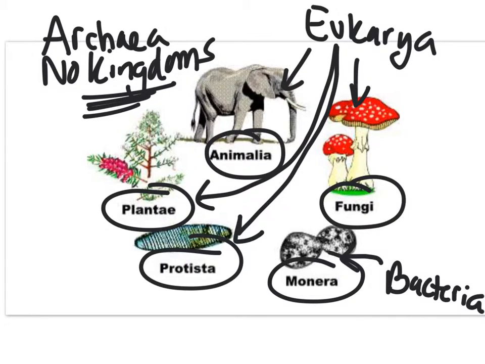So if you look at the chart on the back of the first page, there's some information to fill in. In terms of cell type, you should be able to get it by the domain they're under. So for bacteria or kingdom Monera, of course we know they are going to be prokaryotic, and we know that all of them are unicellular.